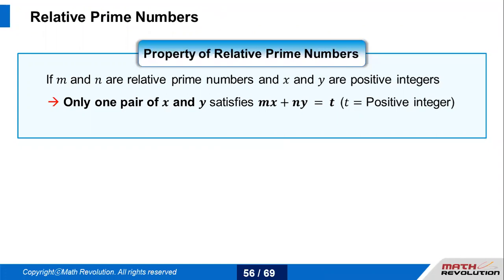So it says if m and n are relatively prime numbers and if x and y are positive integers, there would always be only one ordered pair of x and y that will satisfy the relationship mx plus ny equals t. Cram it, note it, copy it, take a picture, do whatever is possible, because this is one of the key concepts on which there would be at least two questions framed in the GMAT.